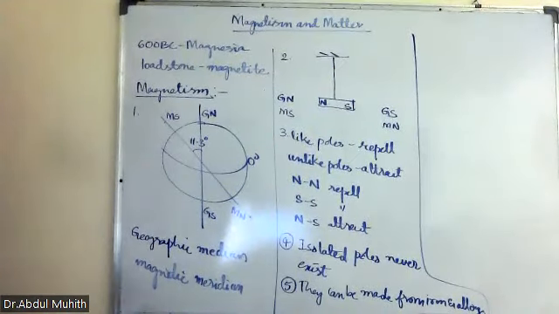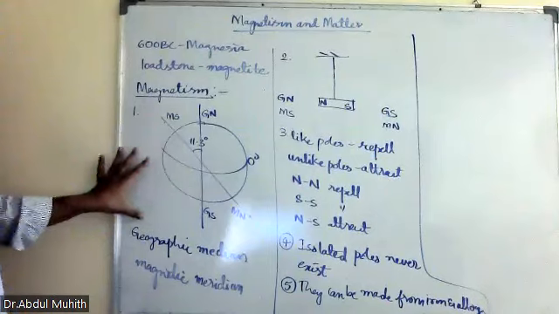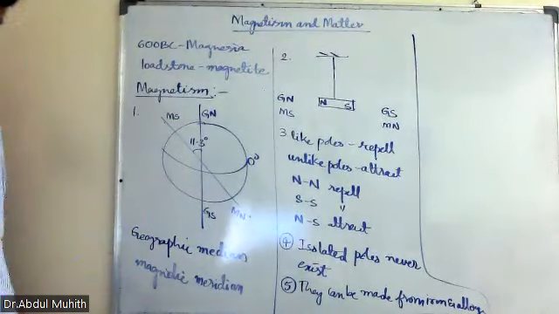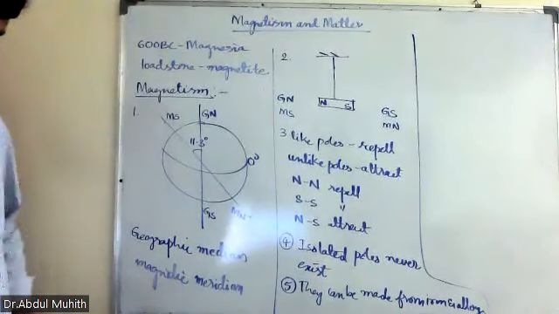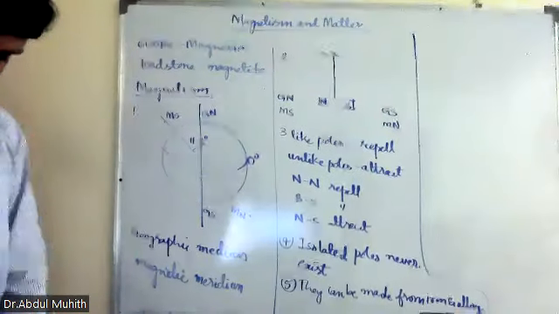Now see here. These are the total five points. After that we have the bar magnet. Okay.